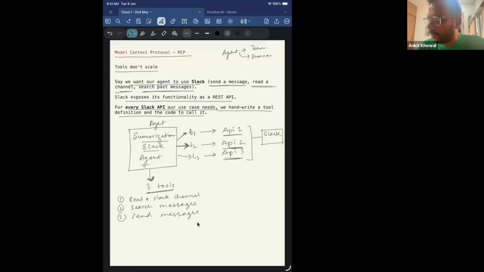Now you can see the problem, right? Let's say tomorrow I need 5 different APIs, and the day after I need 5 more. Every time I need to add a tool, I have to define the tool and do all the processing over here, which needs an application update. So tools are not a scalable option. That is where MCP comes in.